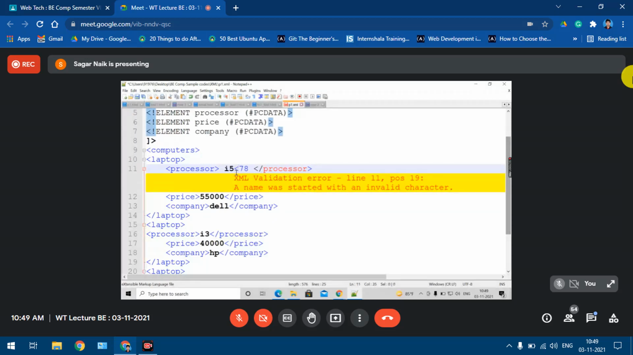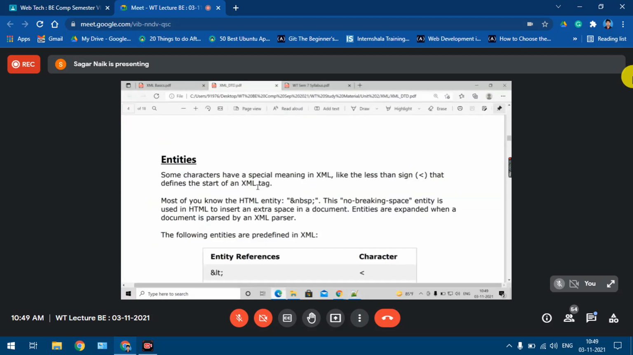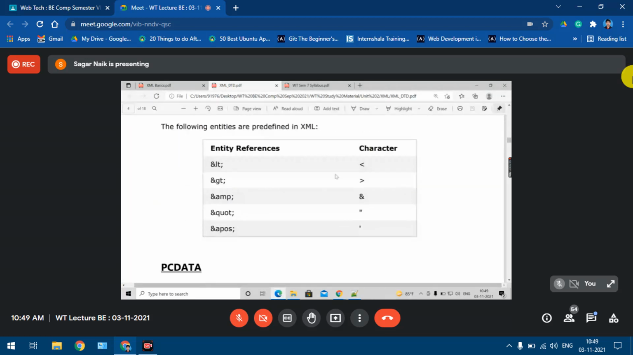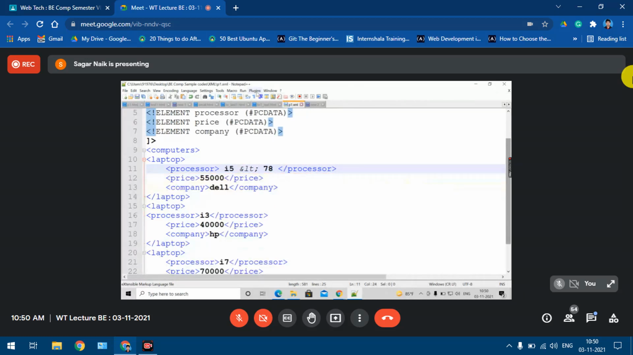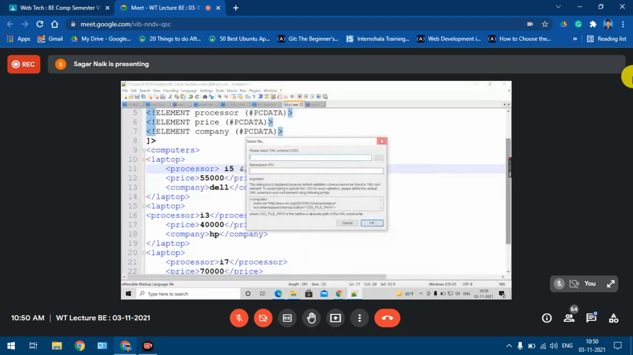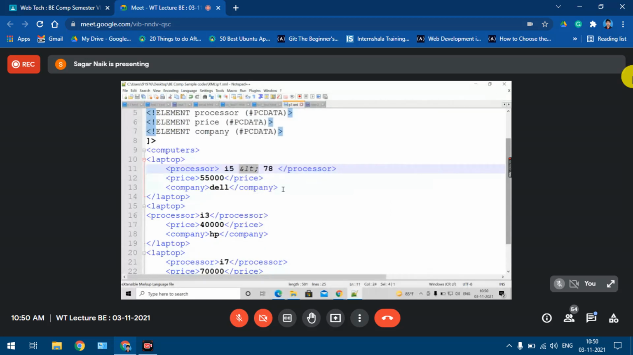This symbol has a special meaning in markup languages, even in HTML and XML. We use the opening angle bracket to provide the tag name inside it, so this is a mistake. How do we handle this kind of thing? Using entity references. For this symbol I have to put this entity. So I'll replace this with the entity: ampersand lt semicolon. Now if I save this file and validate it, everything is fine. So this is how you provide entity references in XML.